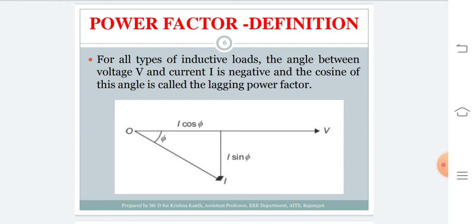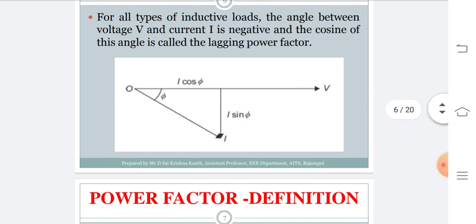Since it is lagging, we call it lagging power factor. That is shown diagrammatically here: the voltage vector is taken as reference, and the current vector is drawn lagging by some angle phi, so that cos phi represents the power factor value.